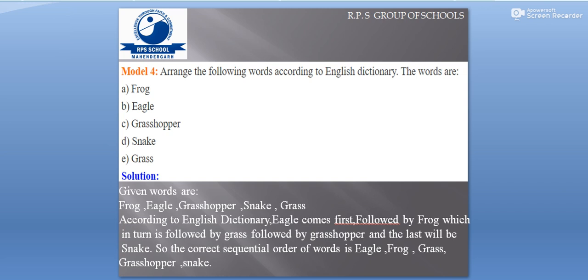So dear students, here we have another beautiful example. We have to arrange the following words according to the English dictionary. The words are frog, eagle, grasshopper, snake, grass. Here we have to move in dictionary order, the order of the alphabet. According to the English dictionary, eagle comes first, followed by frog, followed by grass, followed by grasshopper, and the last will be snake. So the correct sequential order of words is eagle, frog, grass, grasshopper and snake. That was very simple.